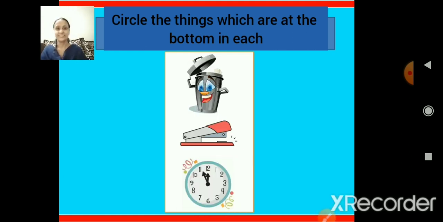Here we have dustbin. Throw your things on the dustbin. Bits of paper, lying on the floor. Makes the place untidy. Pick them up. Where shall I throw them? Throw them in the dustbin. Place is clean. Yes? Love to say? Yes.